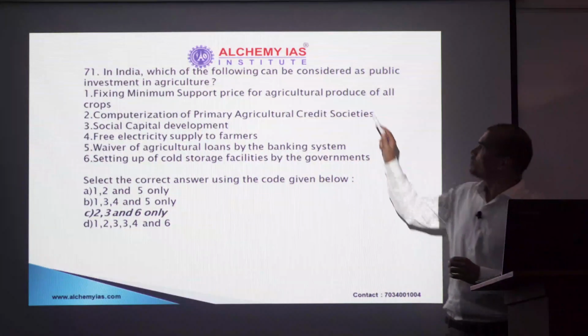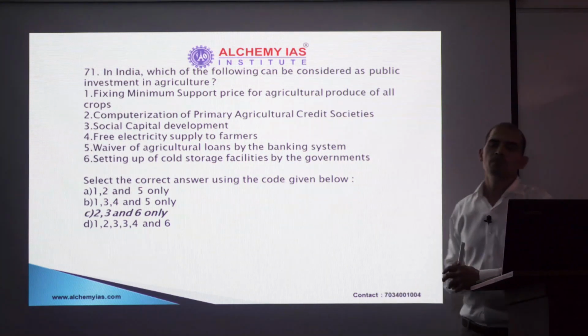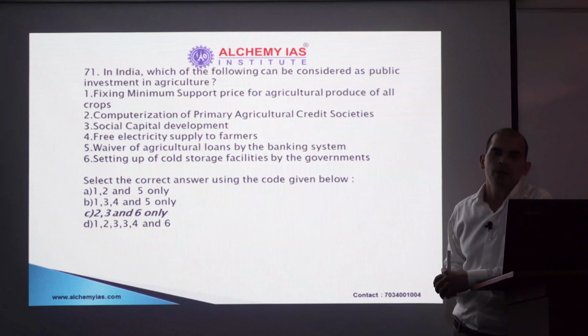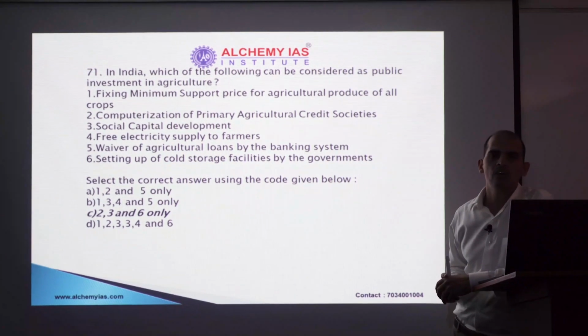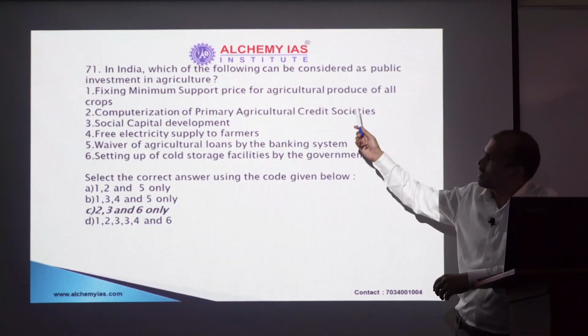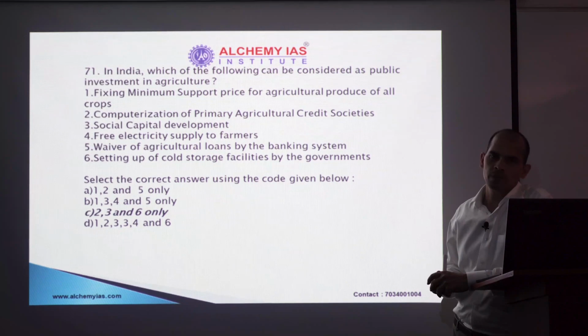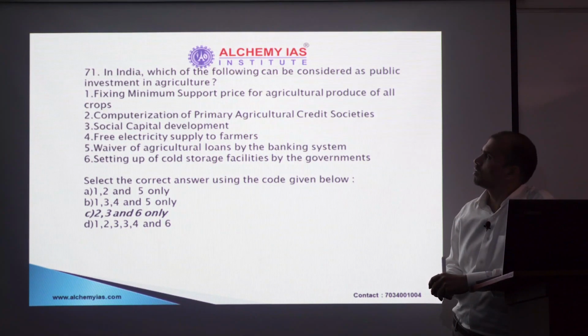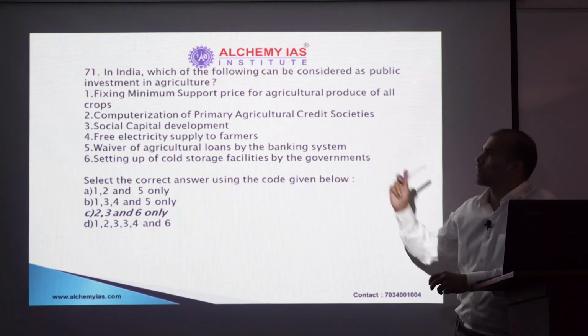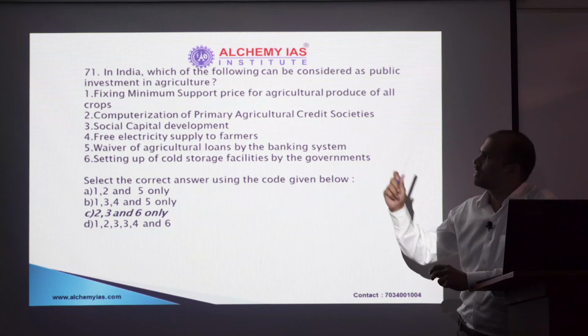So the next question is about public investment in agriculture. We must know the difference between investment and expenditure. Investment is something which brings return. So look at the 6 elements and think which of these bring return to us. Is it MSP? No. It is definitely computerization, which will lead to faster processing and efficiency. Definitely social development.